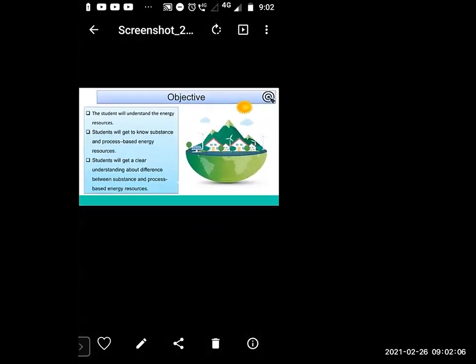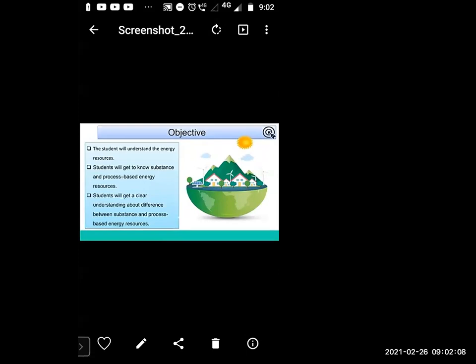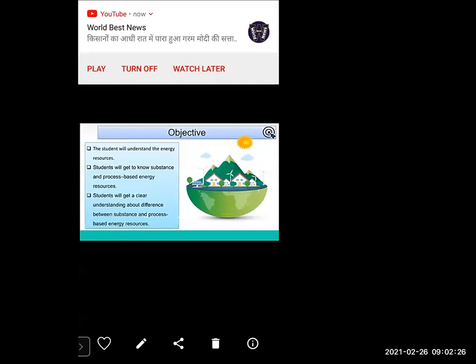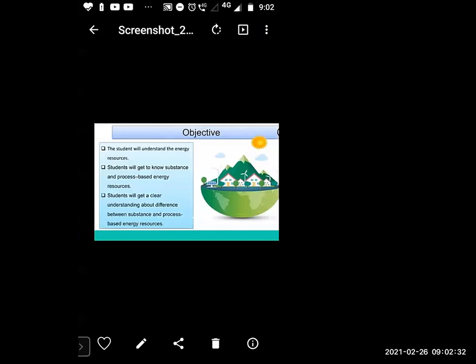Today the objectives are: the student will understand energy resources, will get to know substance and process-based energy resources, and will get a clear understanding of the difference between substance and process-based energy resources.